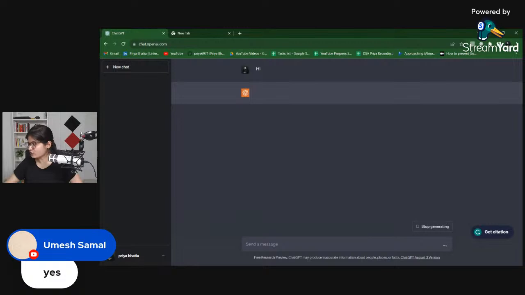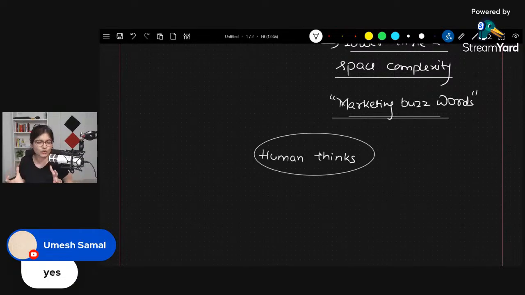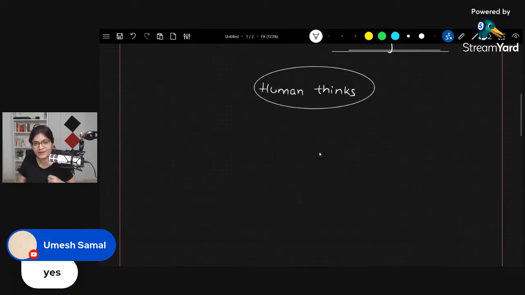Meanwhile, let me discuss a few more things with respect to the complete end-to-end flowchart of what is happening after the generation of this ChatGPT output. How should the flow happen? Usually, a human thinks something. Nowadays, when we think, we don't initially have a specific tool to refer to and check. Nowadays, we have so many amazing tools.